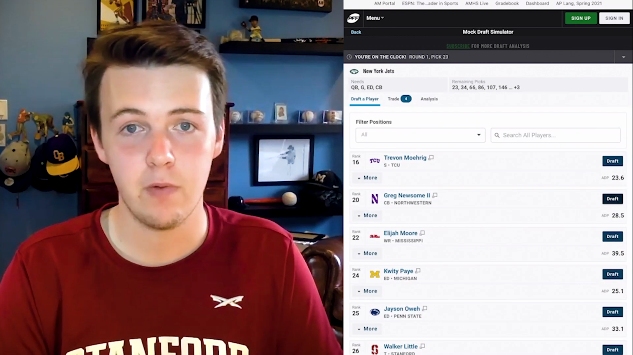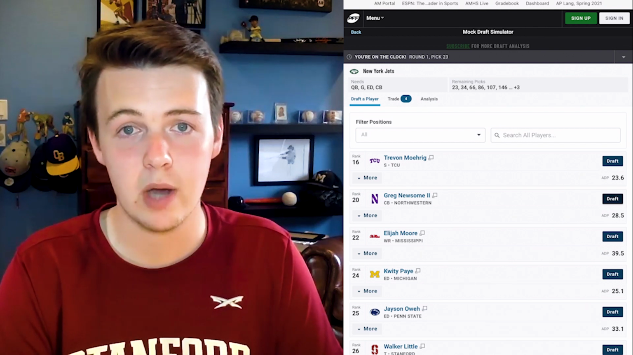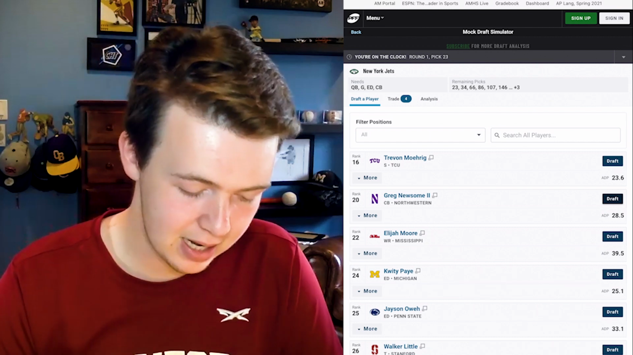A good fit, the fourth best receiver in this class, in my opinion. He'll pair with A.J. Brown to be a good wide receiver tandem for the Tennessee Titans.